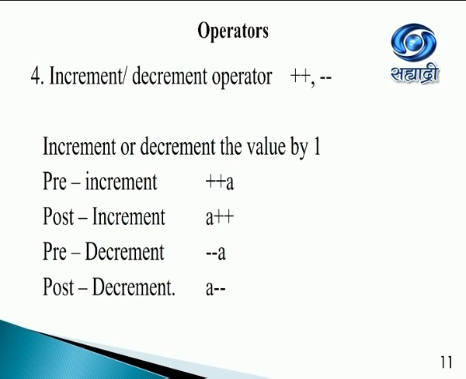Unary operators also contain the increment and the decrement operators, which are plus plus and minus minus. These come in a few varieties, which is the pre-increment, that means plus plus a, post-increment, pre-decrement, and post-decrement. Mind you, these increment or decrement operators will change the value of that operand by 1 only.